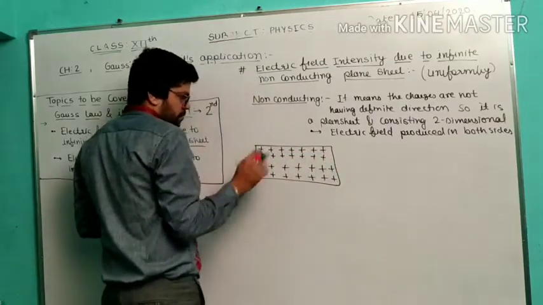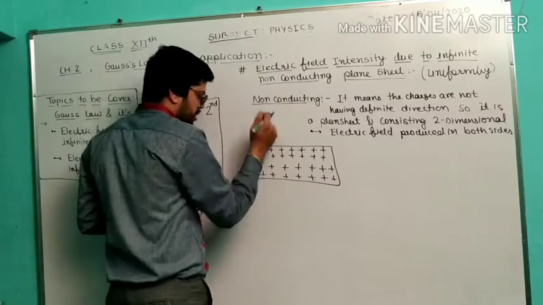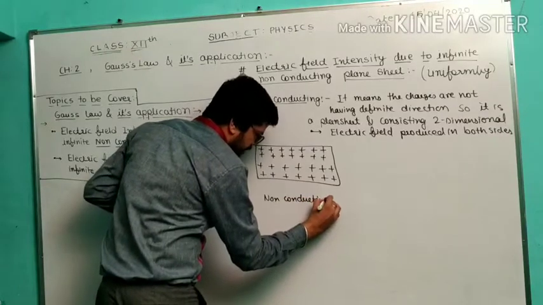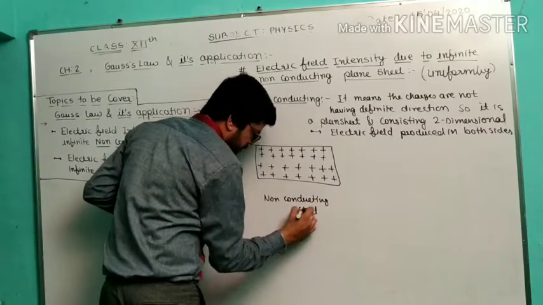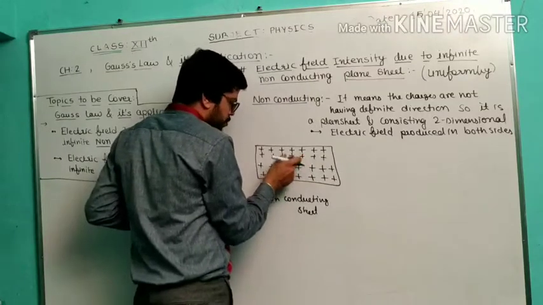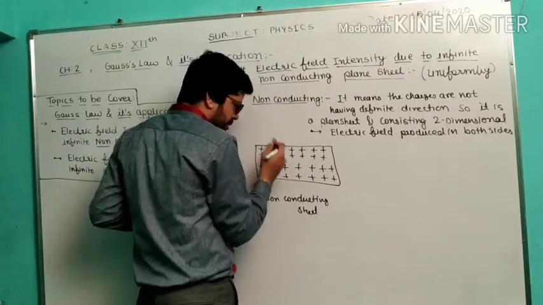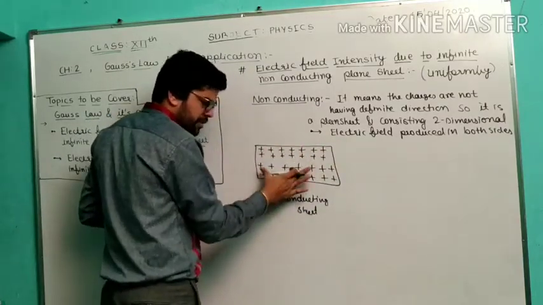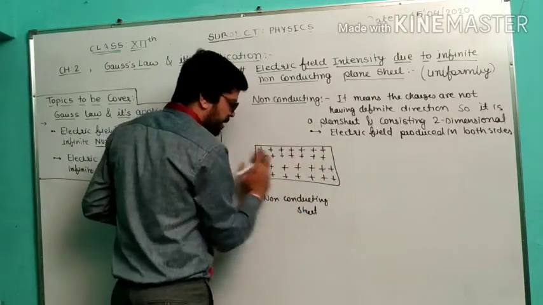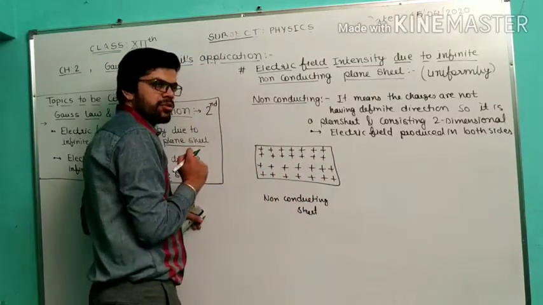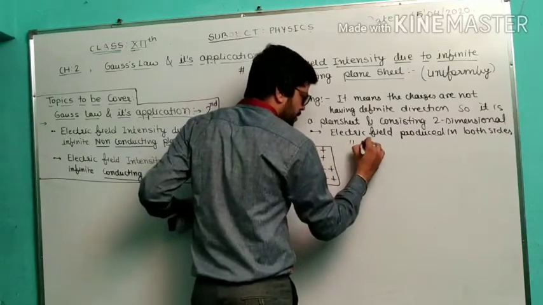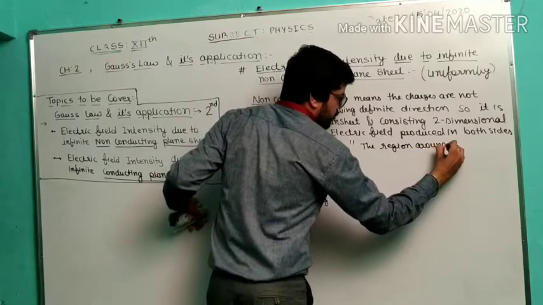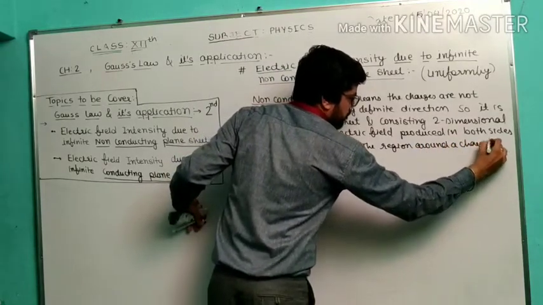Now we have to understand that it is a non-conducting sheet. It means the electric field is produced around the charge. This is the plane sheet, these are the charges, and around them is the electric field. What is the basic definition of electric field? The region around the charge.